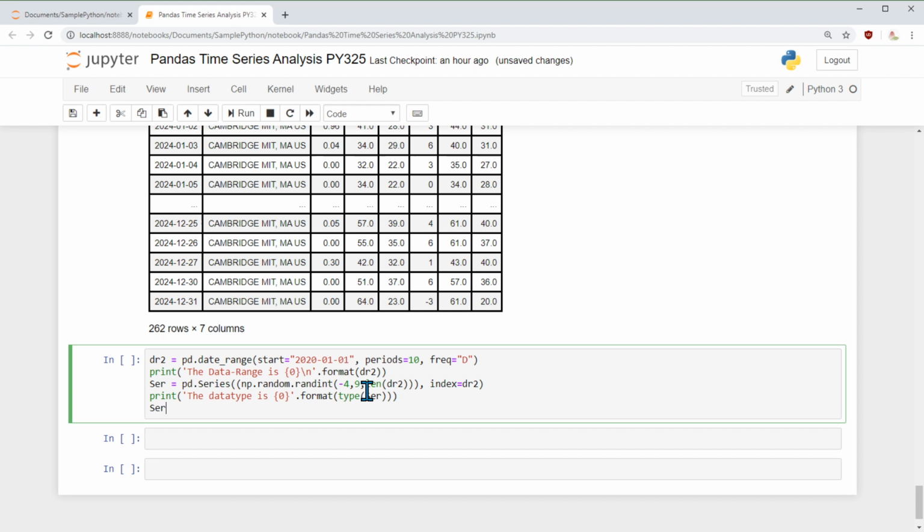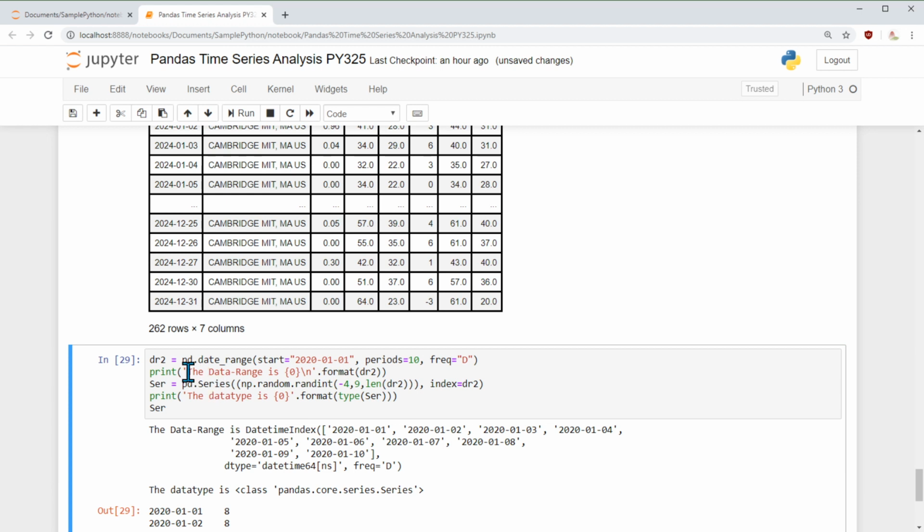Okay, instead of specifying the start date and the end date, can we specify the number of periods? Because sometimes that happens. I know the start date, I don't know the end date, but I know how many days I have to do this, and I say it's daily. That means it will include Saturday and Sunday as days as well. And once again we can do this random stuff, and I add that. So add that with this index, and I show this. Let me run this and we'll discuss it.